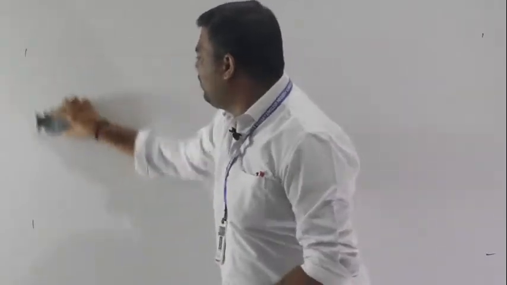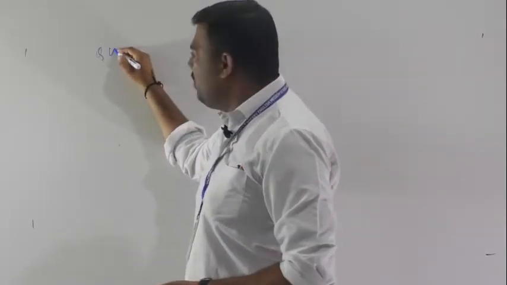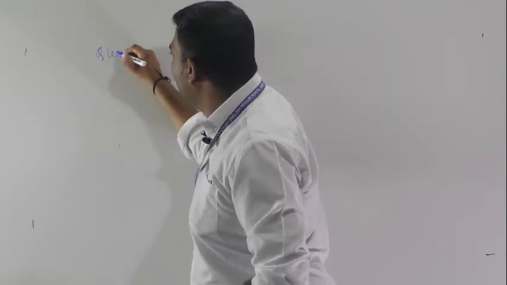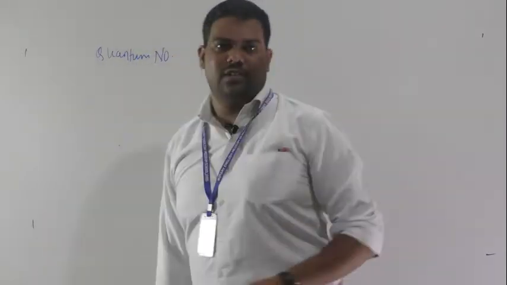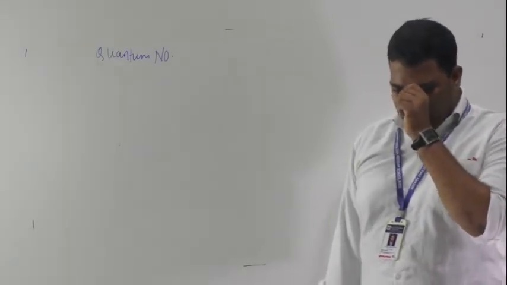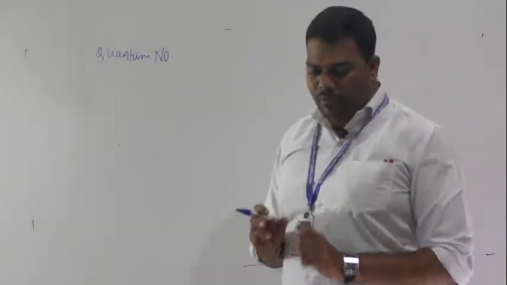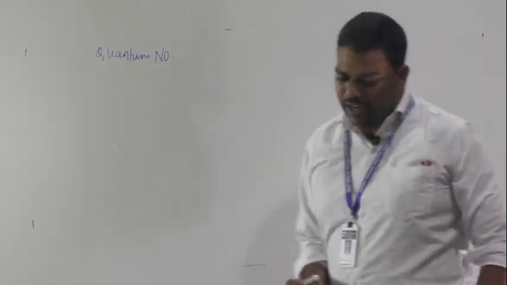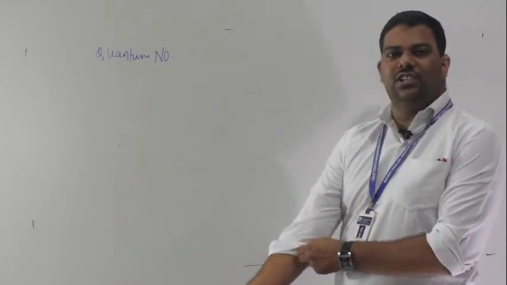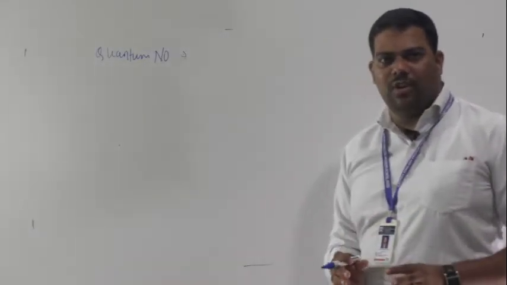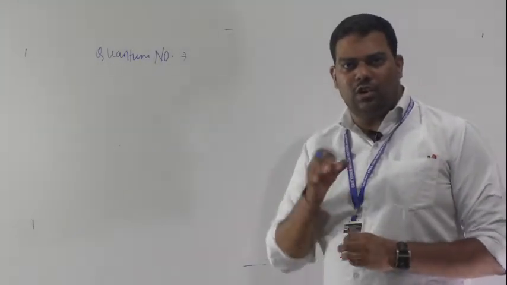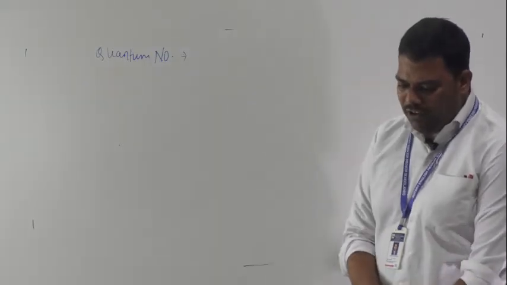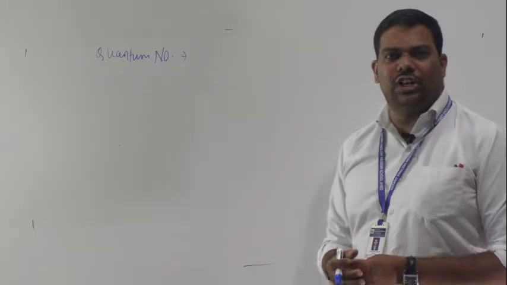I think you are hearing this word for the first time. So what are these quantum numbers? A quantum number is a set of 4 numbers, and it is used to locate the electron and to determine the amount of energy associated with it.